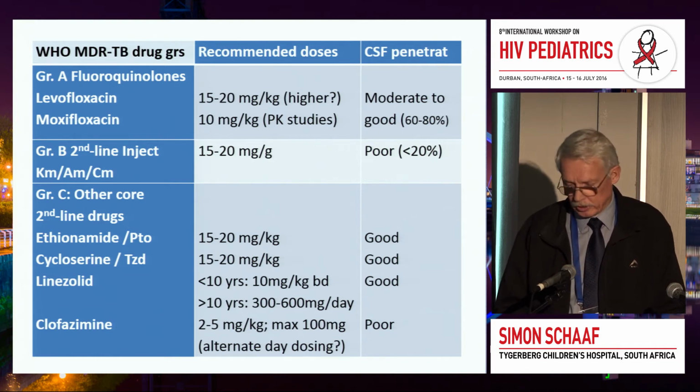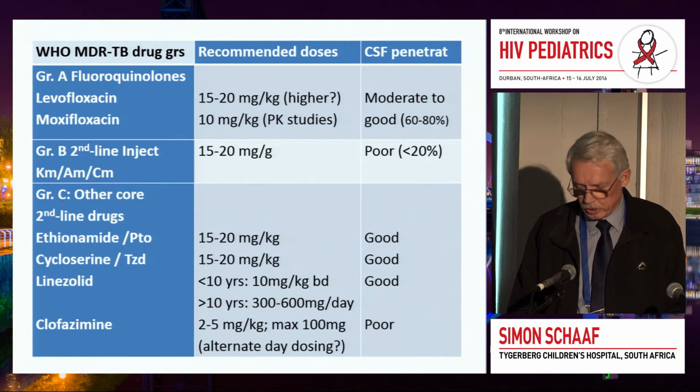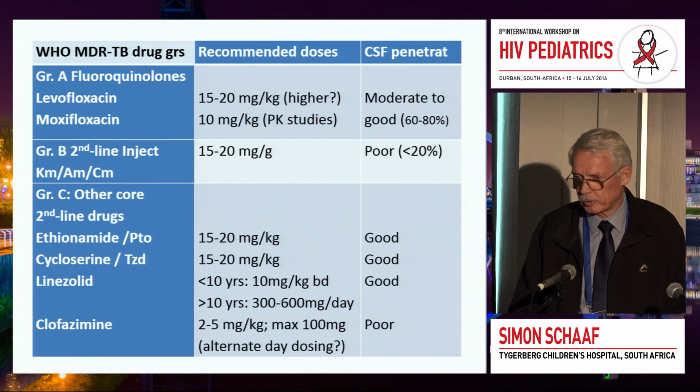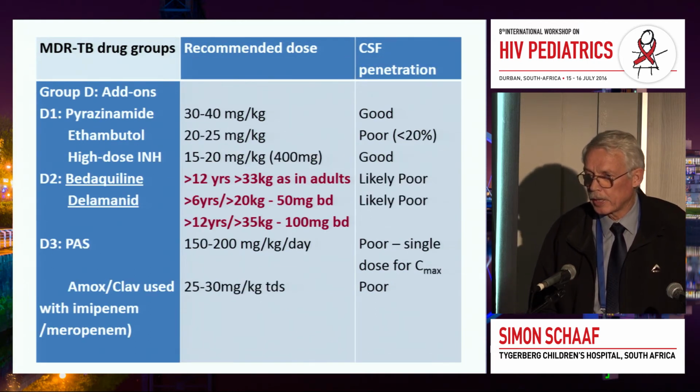And clofazimine is a problem because currently in South Africa it's only available in a 100 milligram capsule, which is a problem to give to the younger children that actually need clofazimine as part of their regimen, especially in pre-XDR, XDR TB. And we have to dose them every second or third, even fourth day. Unfortunately, it has a long half-life, so you can use it in that way. But what we really need is a 50 milligram and even a smaller gel capsule, which is available, but we should just get them in the country.